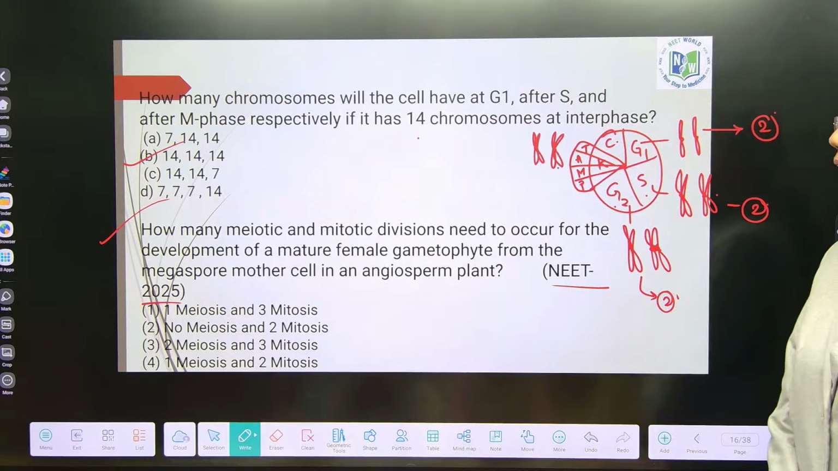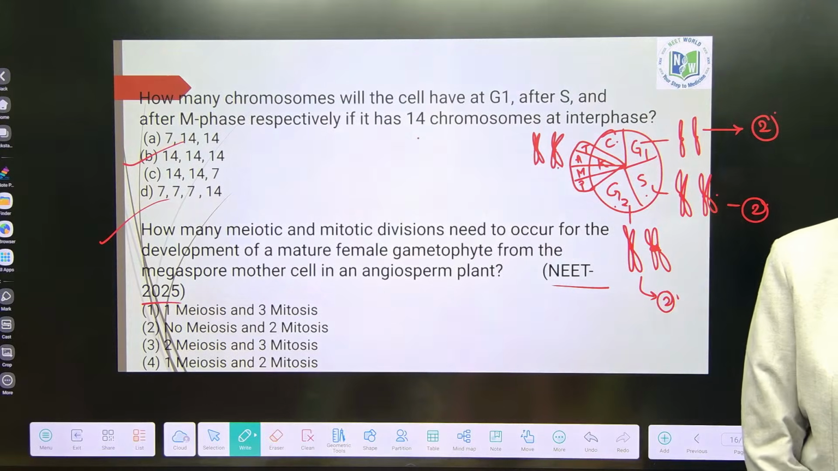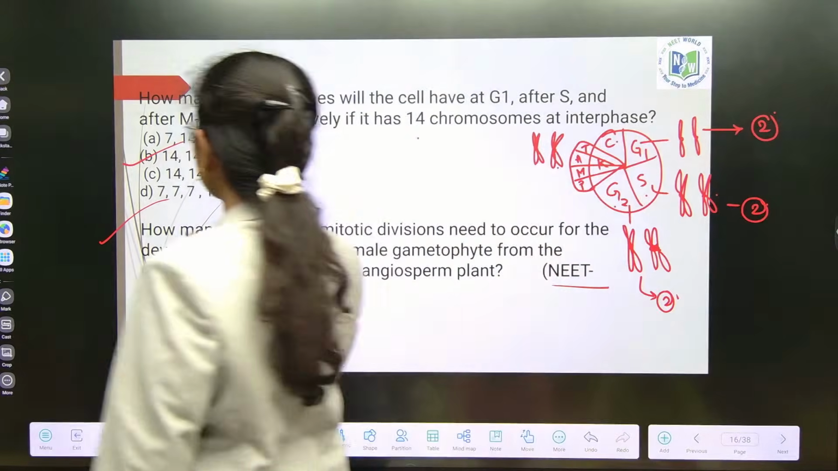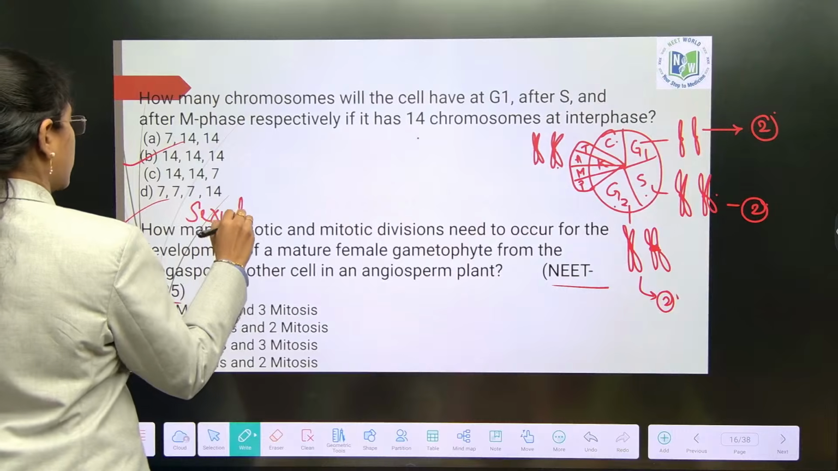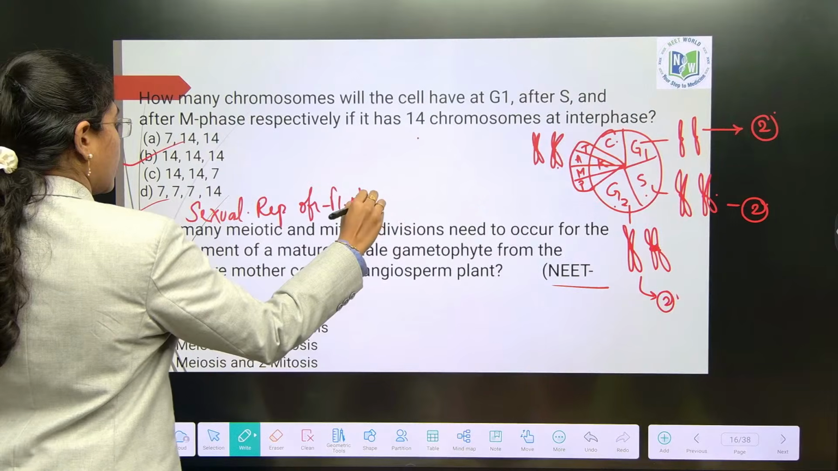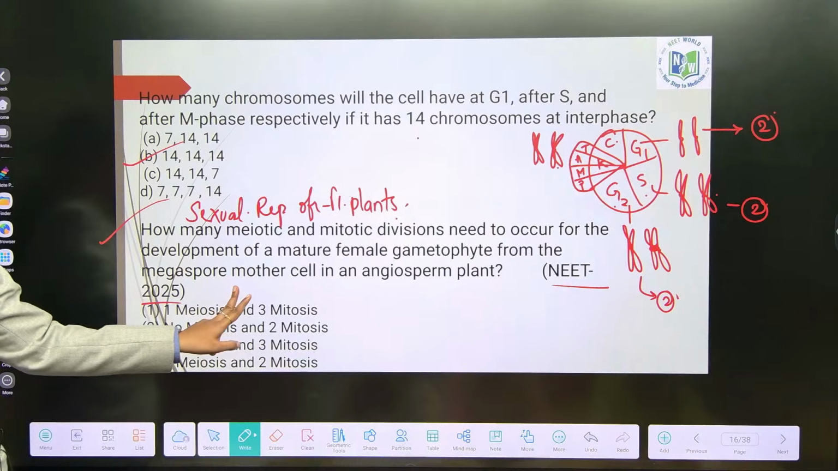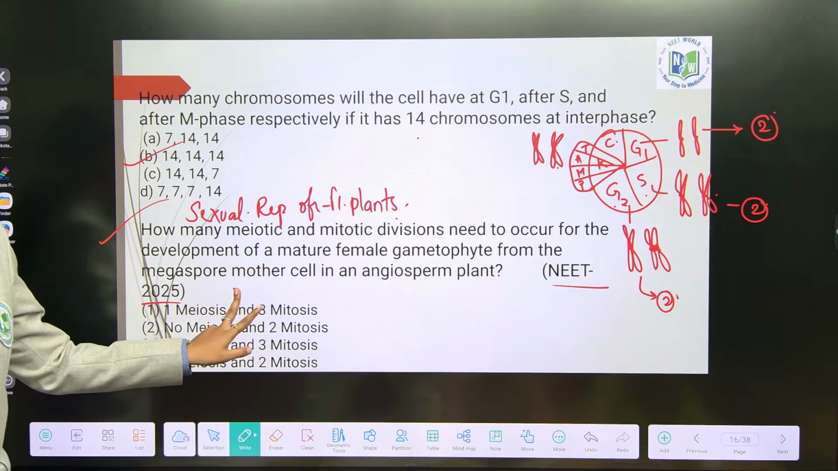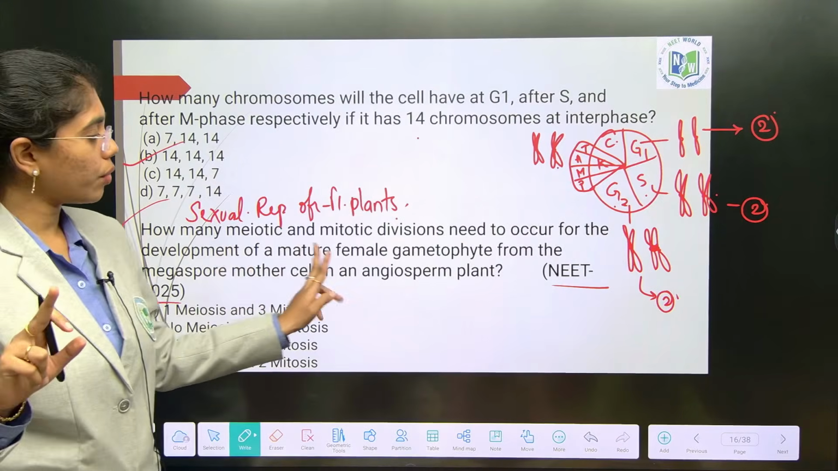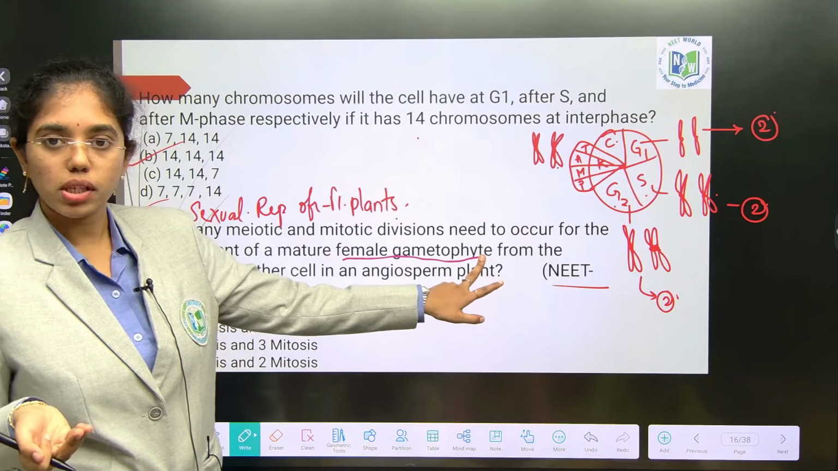How many meiotic and mitotic divisions need to occur for the development of mature female gametophyte from the megaspore mother cell in angiosperm? This requires so much of concept from sexual reproduction of flowering plants. Remember this question, there I will tell you, because the explanation only takes 10 to 15 minutes of time. You have to be clear on female sexual reproductive structure, from there the story lands. Okay? A female gametophyte is nothing but embryo sac. For embryo sac formation, how many mitotic and meiotic divisions he is asking.